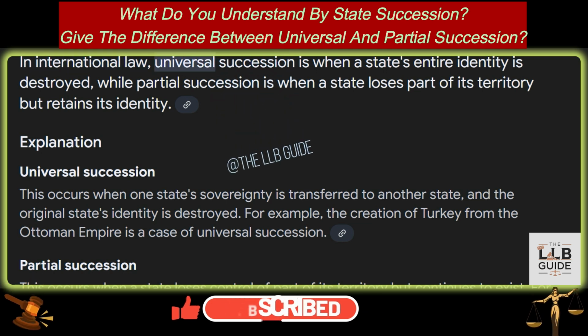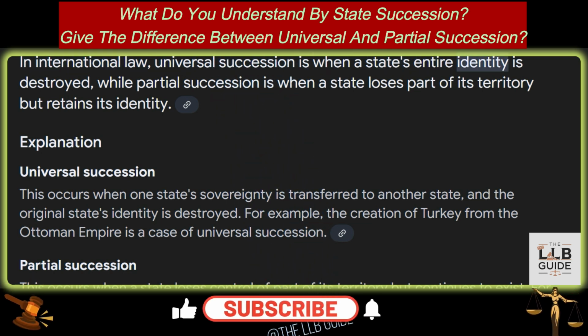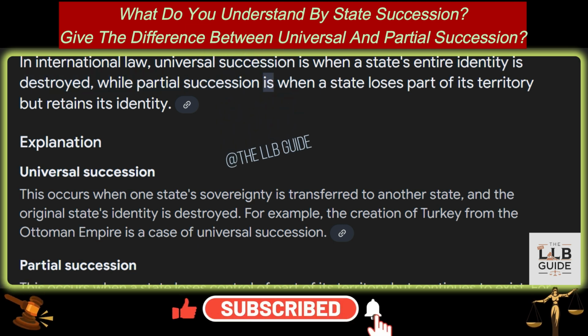In international law, universal succession is when a state's entire identity is destroyed, while partial succession is when a state loses part of its territory but retains its identity.